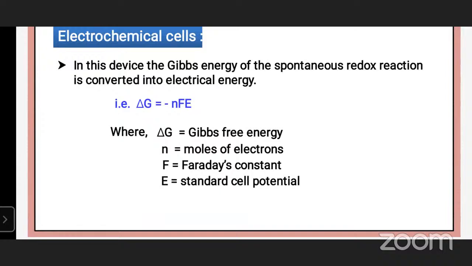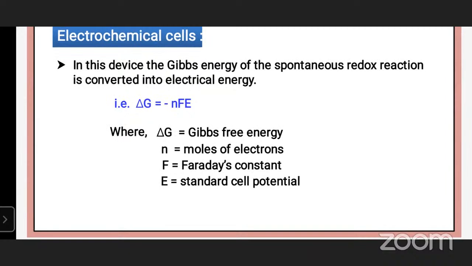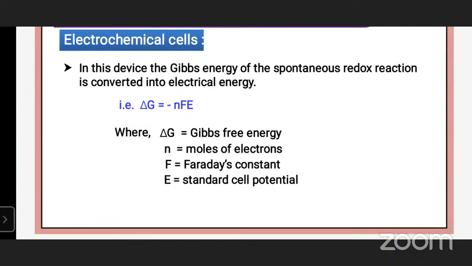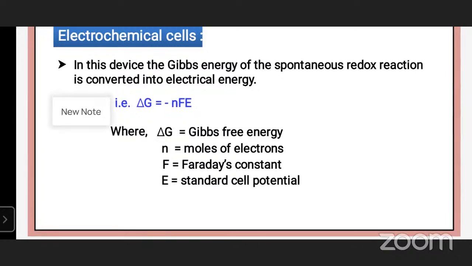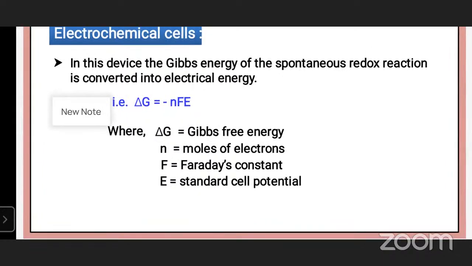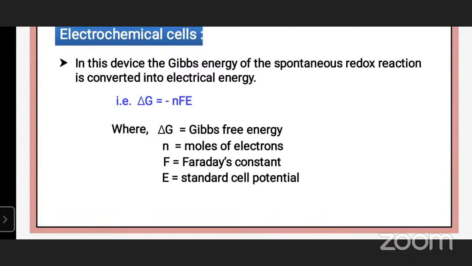Here in this cell, the Gibbs energy of spontaneous redox reaction is converted into electrical energy. Delta G is equal to minus nFE, where delta G means Gibbs energy, n means moles of electrons, F means Faraday's constant, E means standard cell potential.